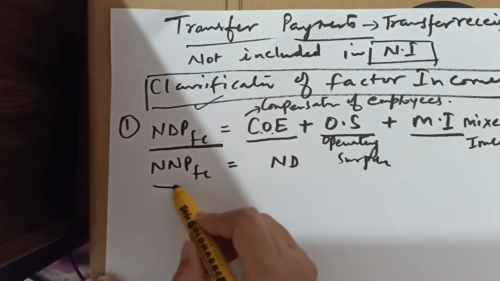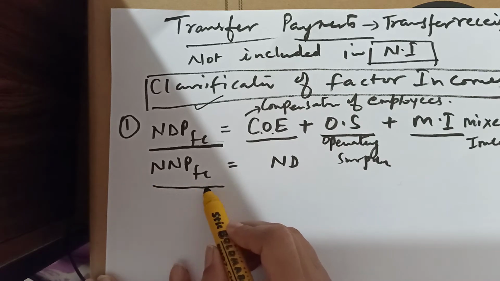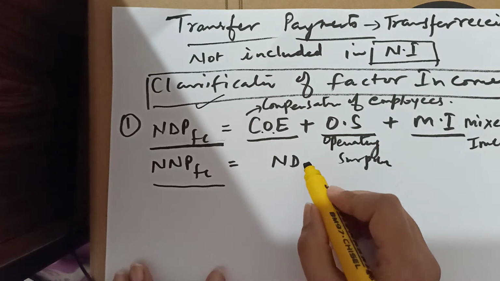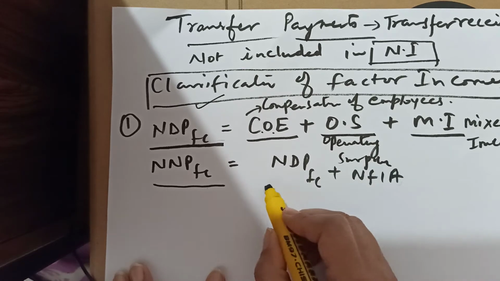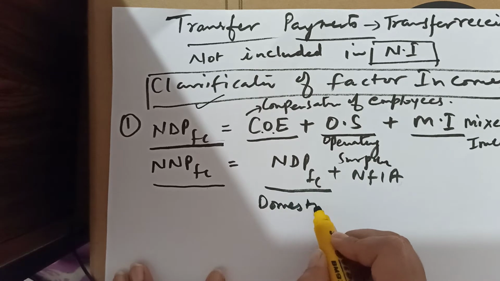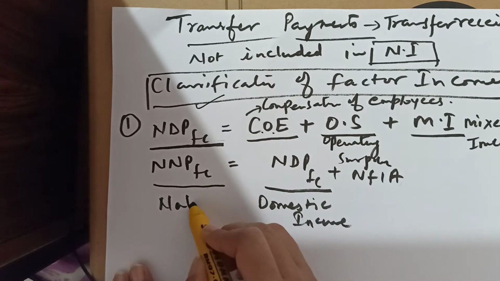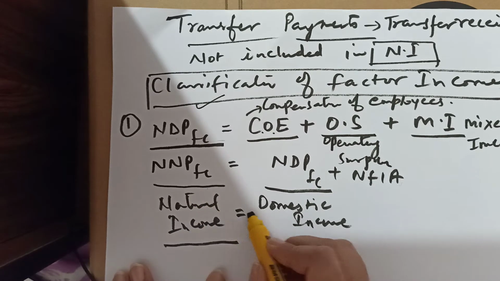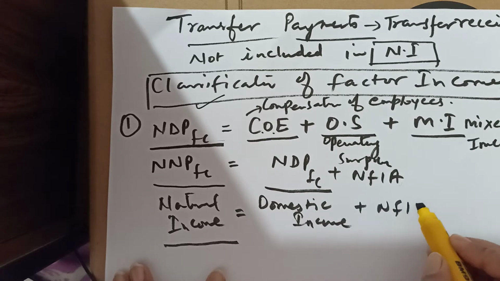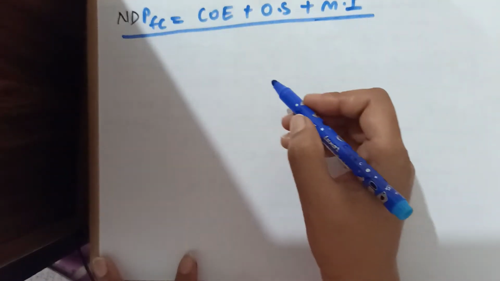Okay, so now we have to calculate national income. NNPFC, net national product at factor cost, is equal to NDPFC plus NFIA. This is domestic income, and this is national income. National income is equal to domestic income plus NFIA, net factor income from abroad. So I have written the formula here. This we have to understand.